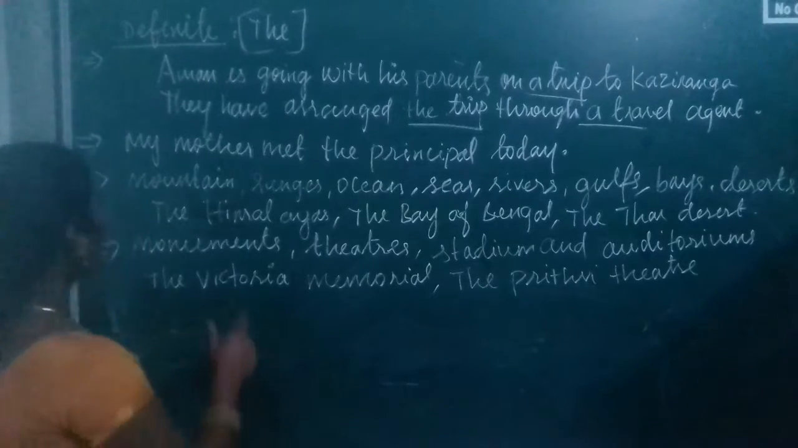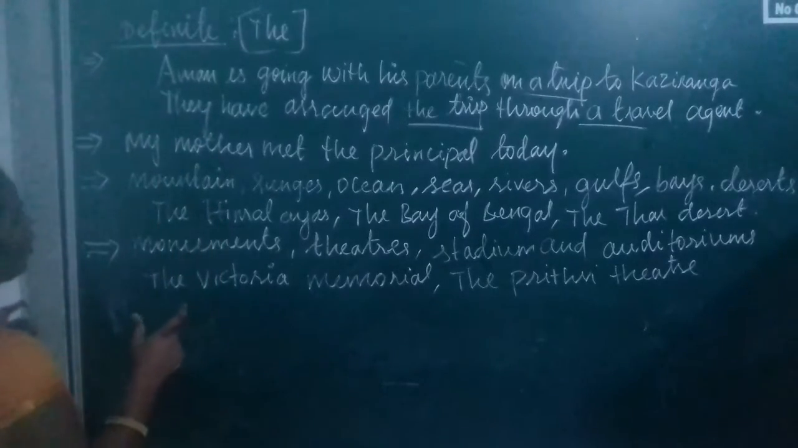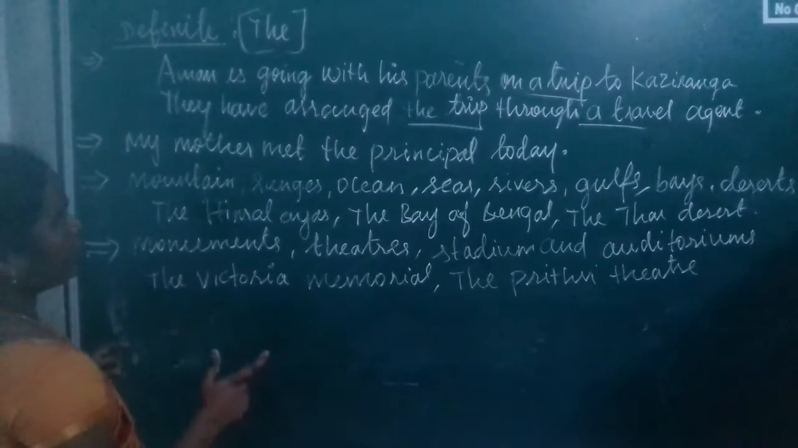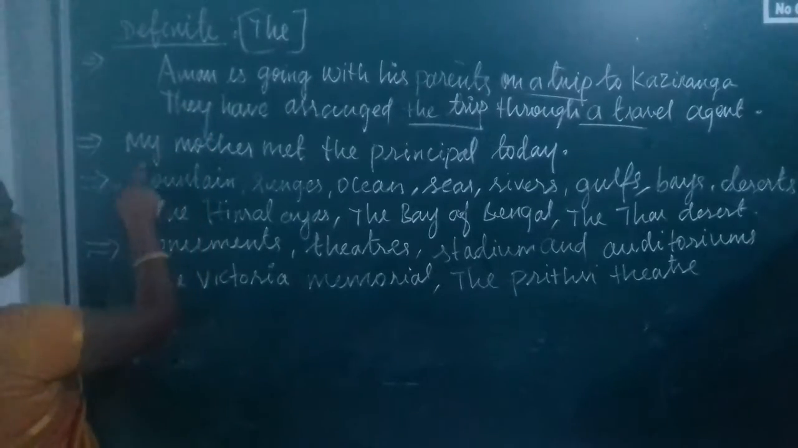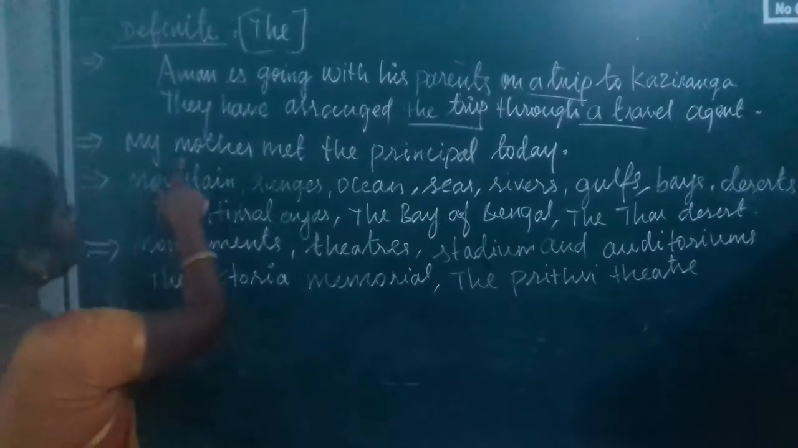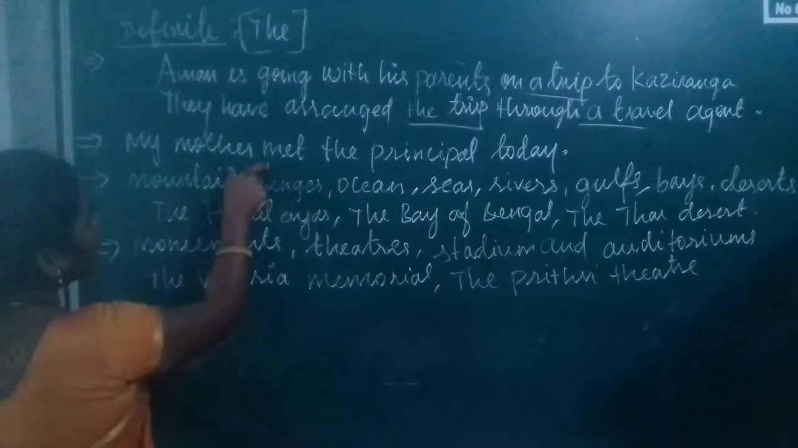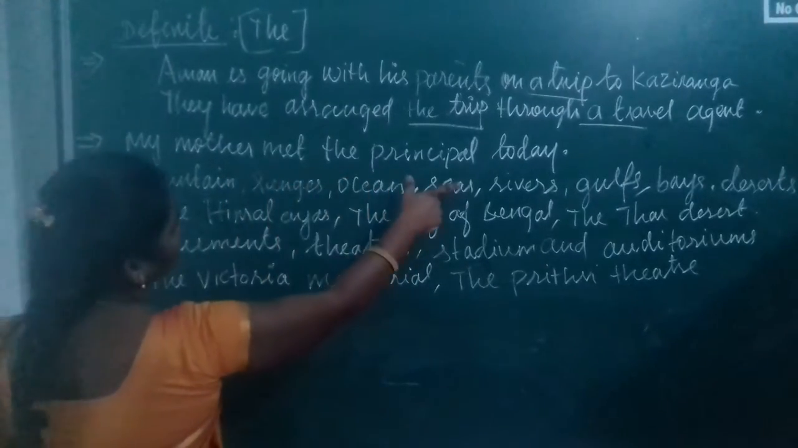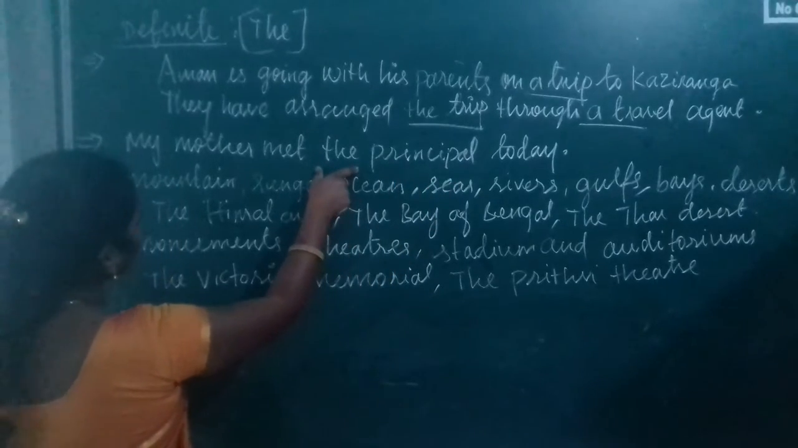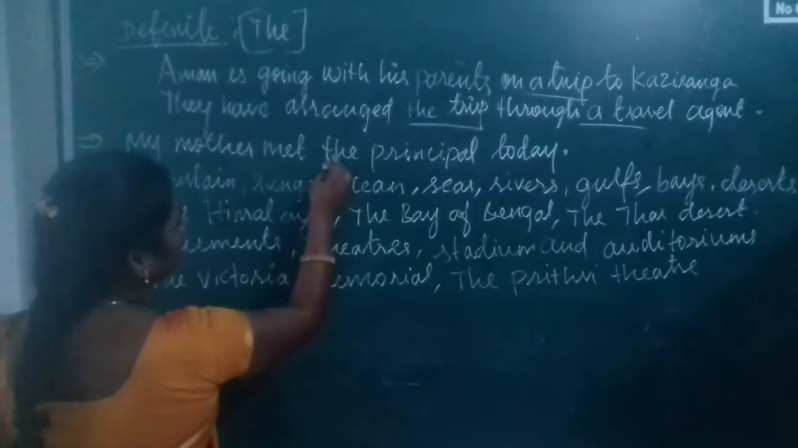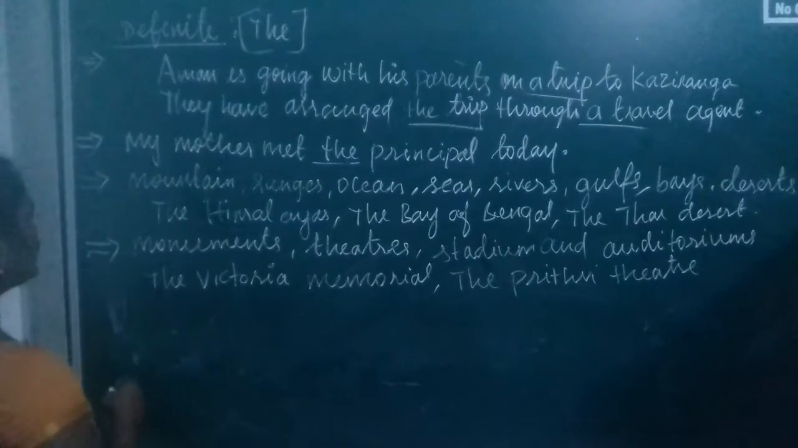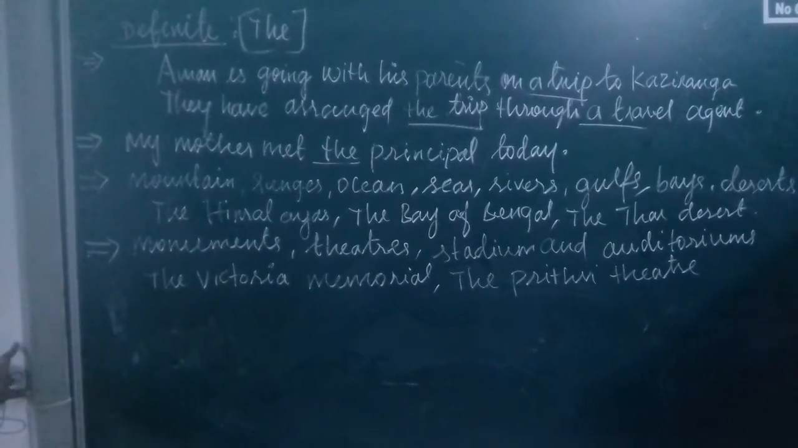Next, we use "the" when we talk about a particular person or thing. Let's see some examples. My mother met the principal today. In this sentence, who is the particular person? The principal. So I used the definite article "the". Understand? Next, how to use the definite article "the".